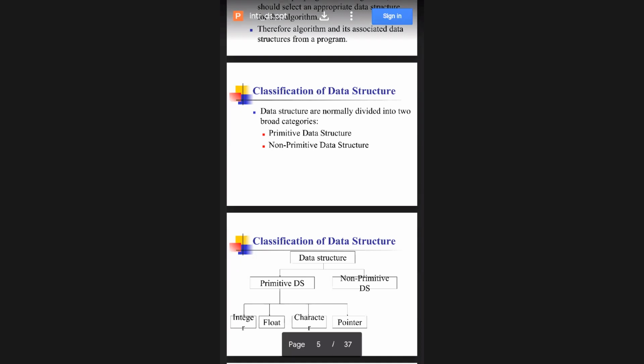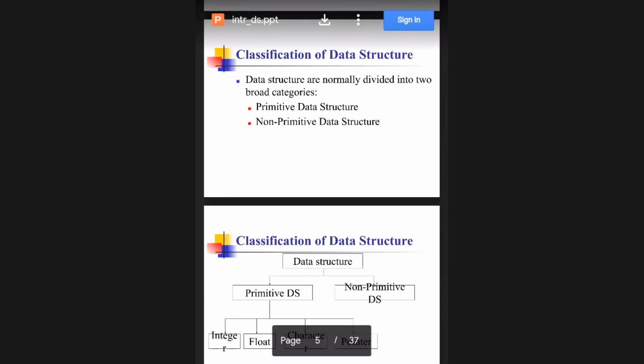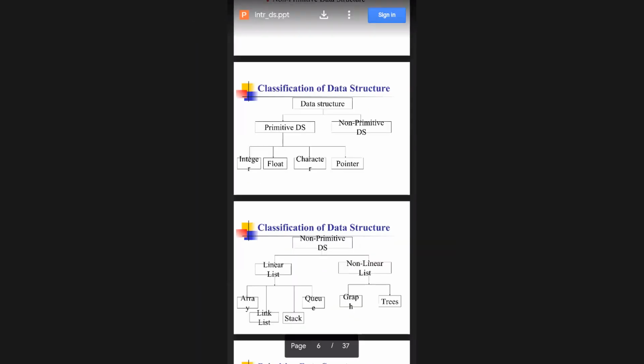You can see here, data structures consist of primitive data structures and non-primitive data structures. A primitive one consists of integer, float, character, and pointer.